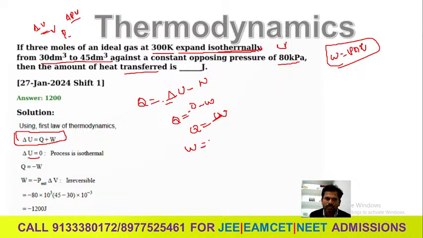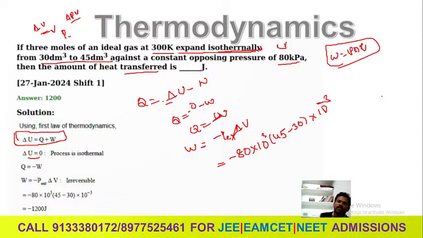So that work will be shortcut. So W is equal to P delta V. So P means how much? You can write kilopascal, you have to write 10 to the power of 3 into 45 minus 30 into 10 to the power minus 3. What is this one? Decimeter cube. This is kilopascal, that's why 10 to the 3. This is deci, this is kilo. That's why you write 10 to the power of 3, 10 to the power of minus 3. So by calculating you will get 1200 joules.